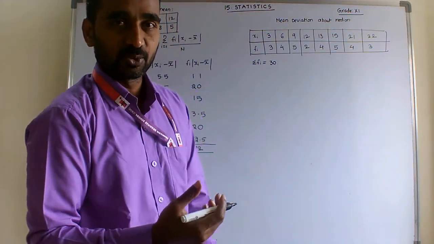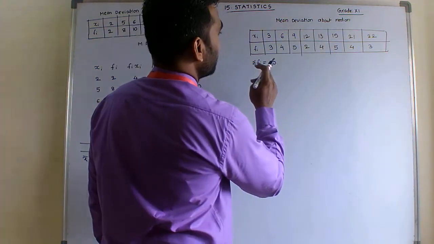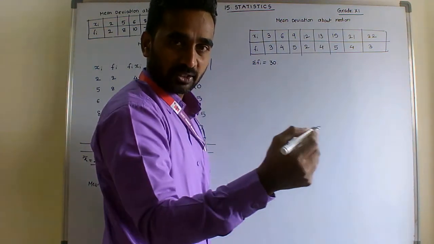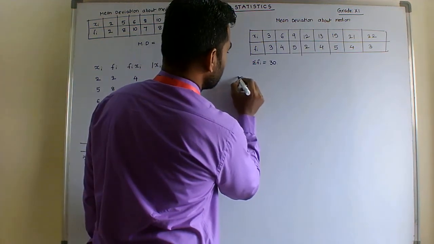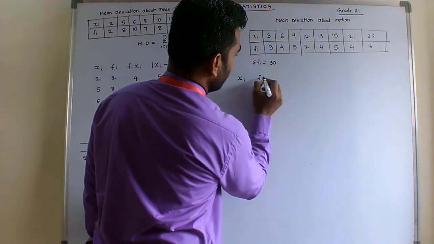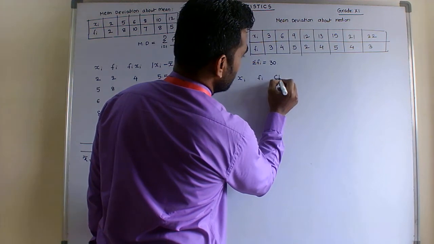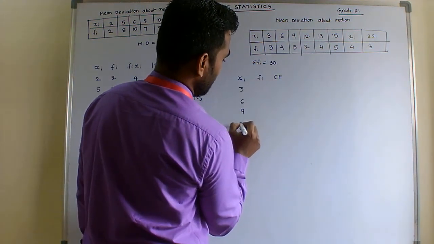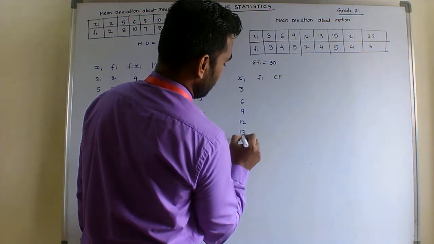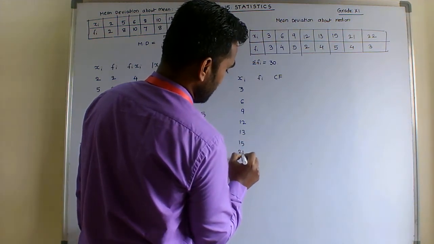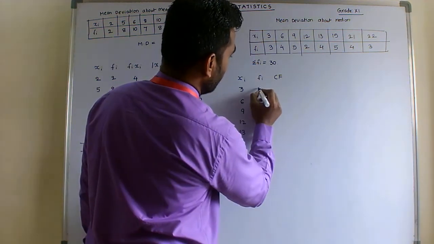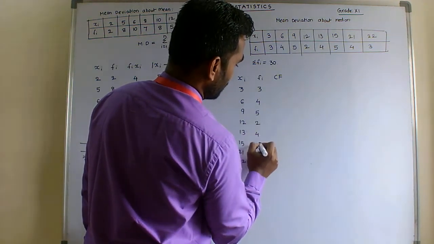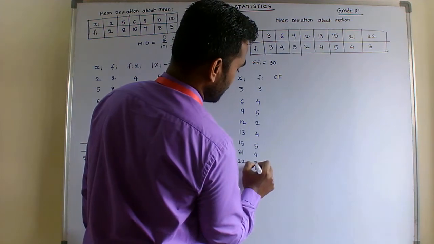Here the middle two are the 15th student and 16th student. Where is the 15th student? You can go for cumulative frequency. xi: 3, 6, 9, 12, 13, 15, 21, 22, and their frequency: 3, 4, 5, 2, 4, 5, 4, 3.